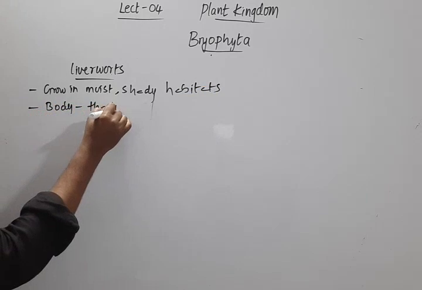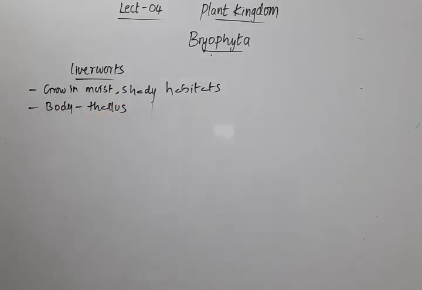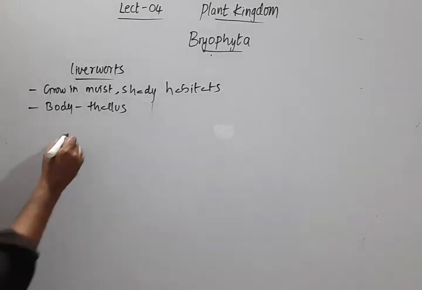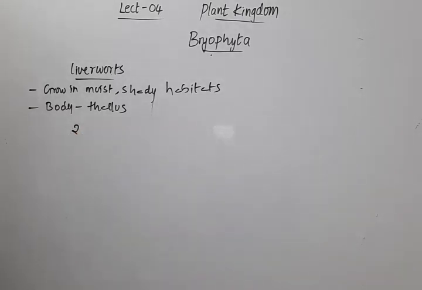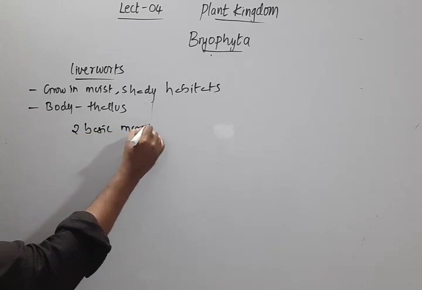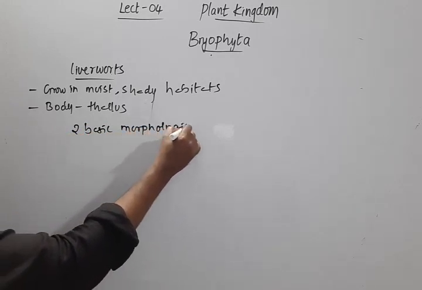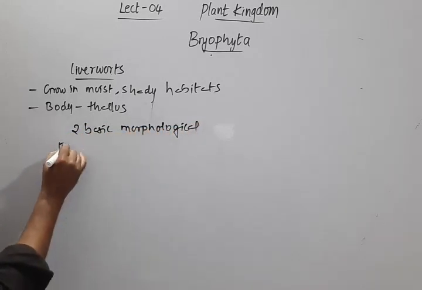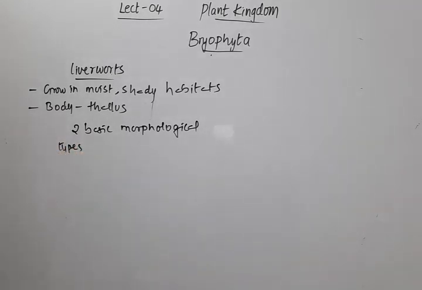Here the body is a thallus, which is not differentiated into root, stem, or leaf. In liverworts we find two basic morphological types of liverwort gametophyte.